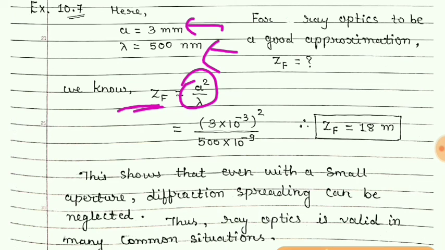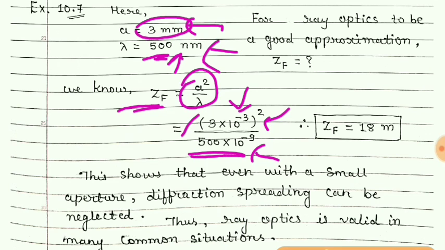Just put those values. As a is given in mm, we have to convert that into meter. Even lambda is given in nanometer, we have to convert that into meter. That is, we have to use the values in the SI system. Now calculating this, we get ZF equals 18 meter.